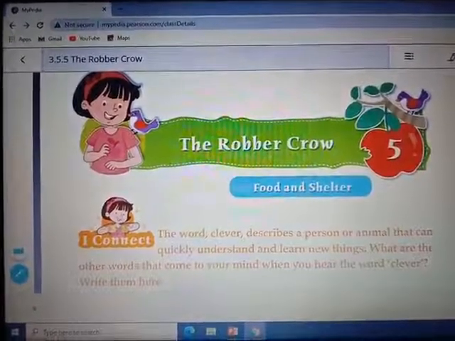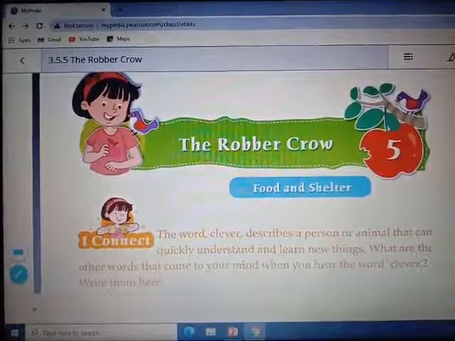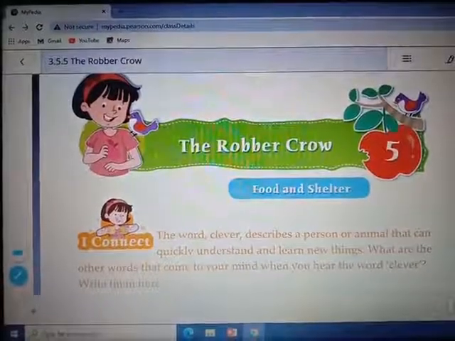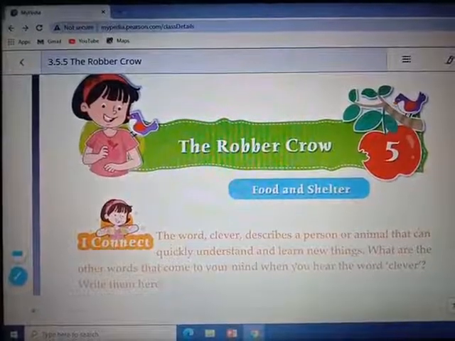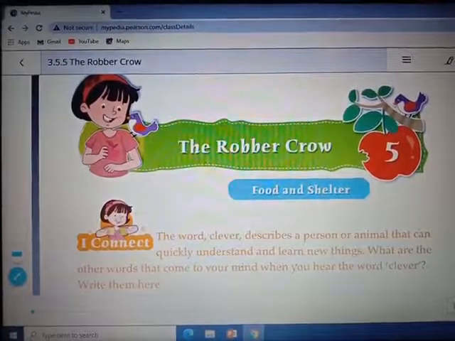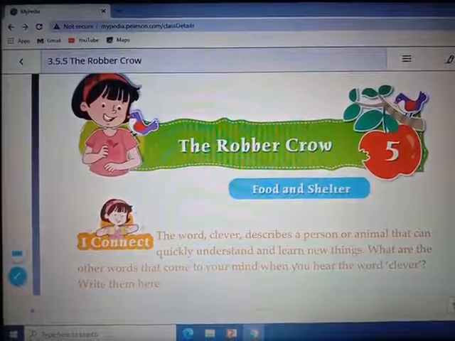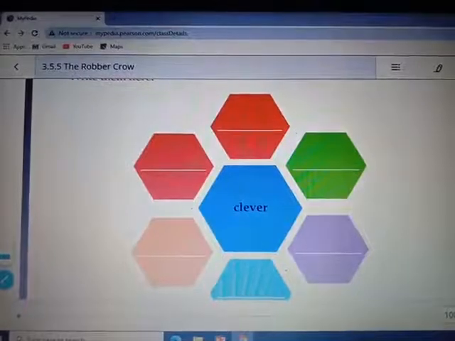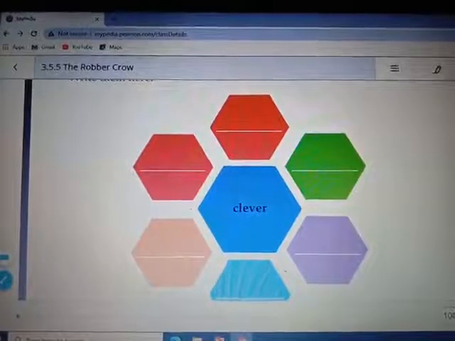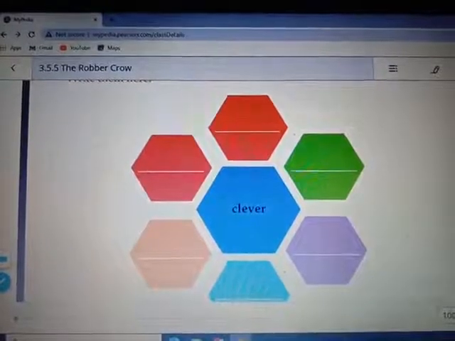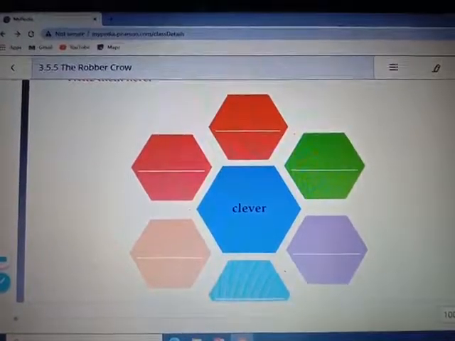We'll start with I connect. The word clever describes a person or animals that can quickly understand and learn new things. What are the other words that come to your mind when you hear the word clever? Write them here. The synonyms of clever are intelligent, smart, gifted, capable, etc. You can write in these boxes.